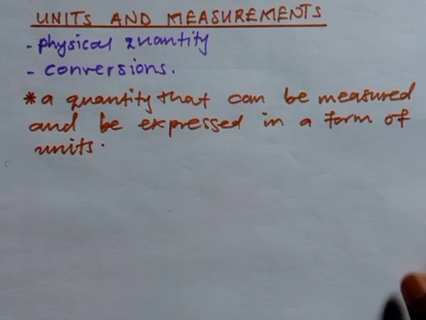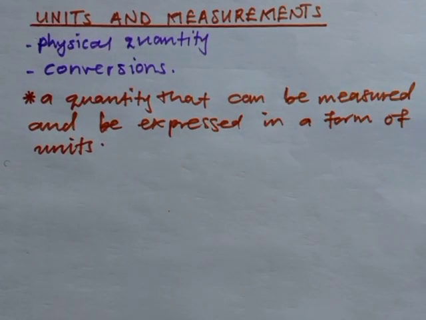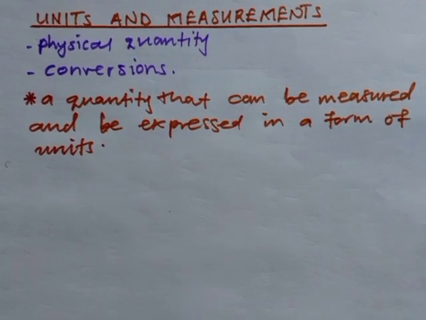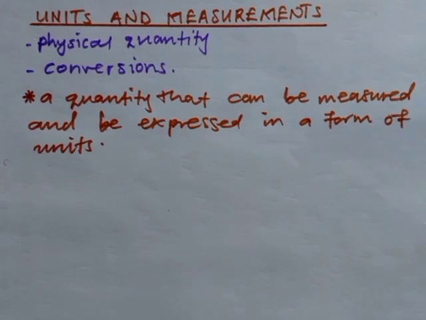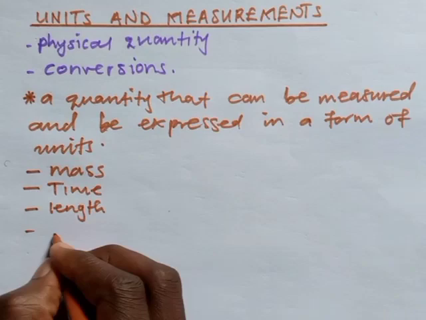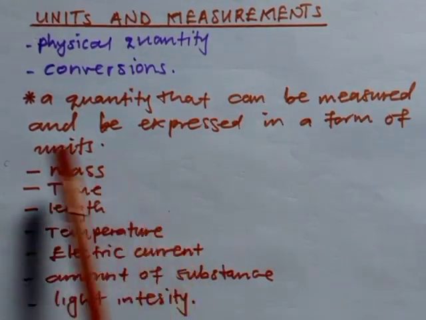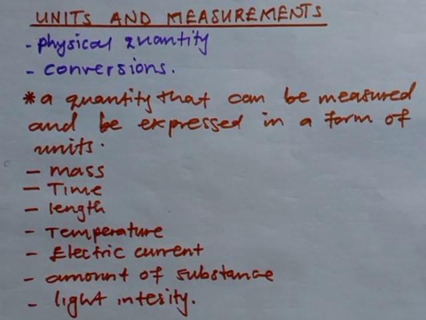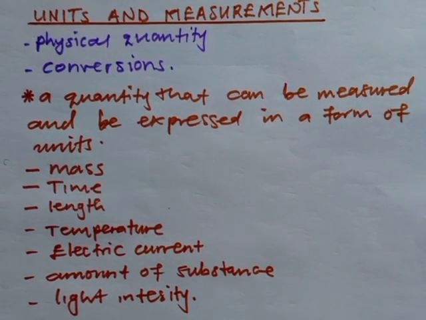All right. Basically, we have 7 basic physical quantities. In other words, these 7 basic physical quantities are called fundamental quantities. And what are these 7 physical quantities that we are talking about? Let's get back a bit to what a physical quantity is. We are saying everything that can be measured and expressed in the form of units, that is what we call a physical quantity.